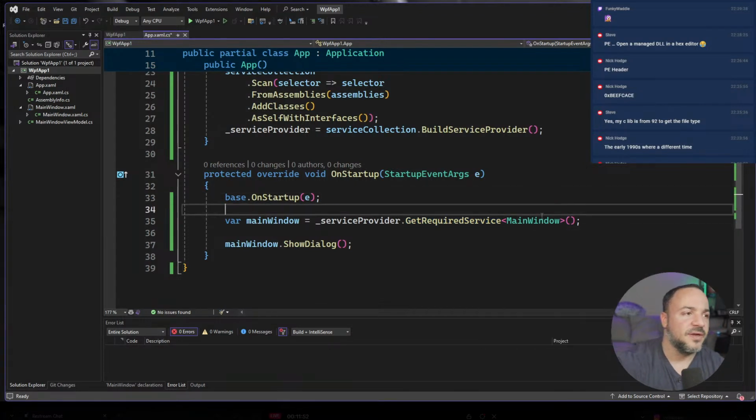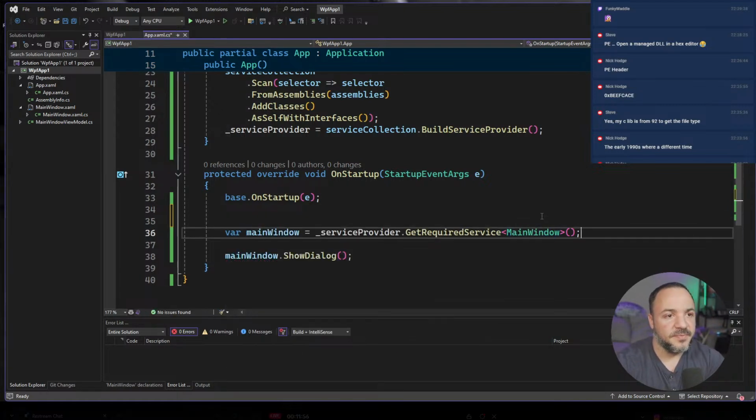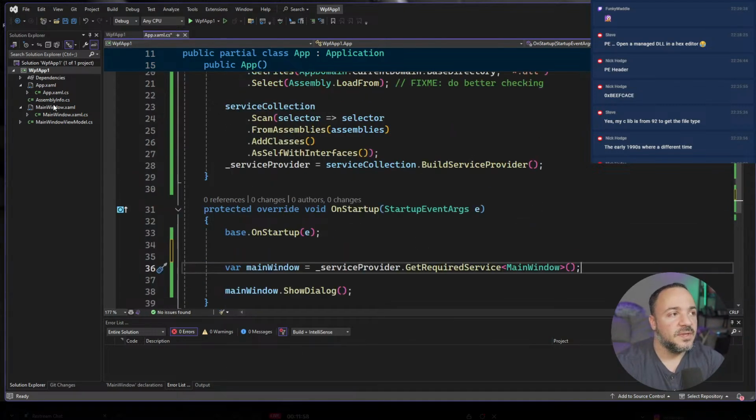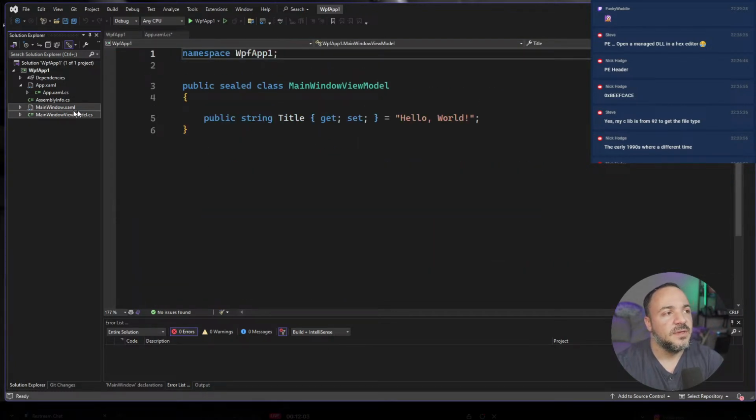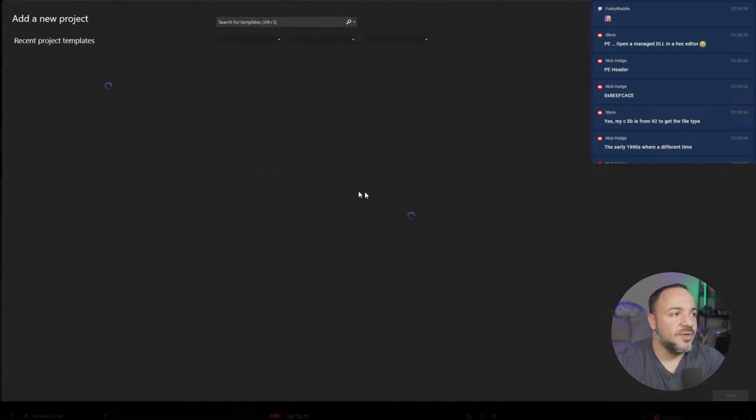What else do we have on here? One sec. I'll try to explain this a little more clearly. What I want to do, just to demonstrate plugin loading, is pull the main window code, including the view model, into a new project. So let me go literally add that.